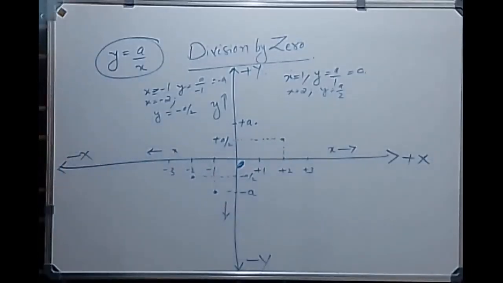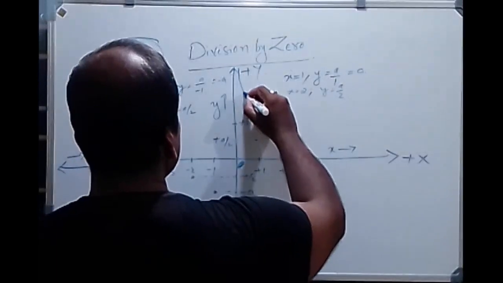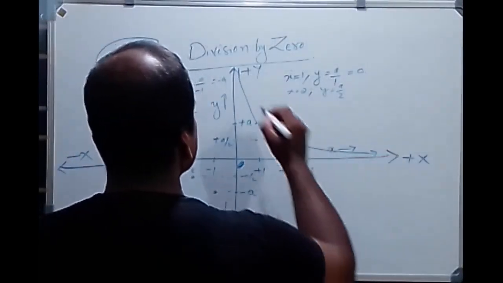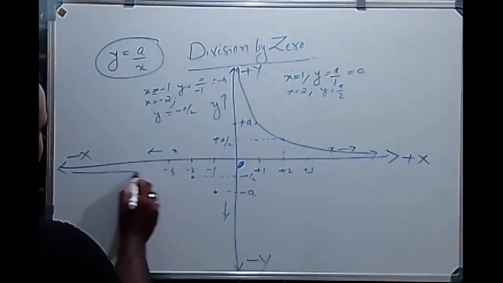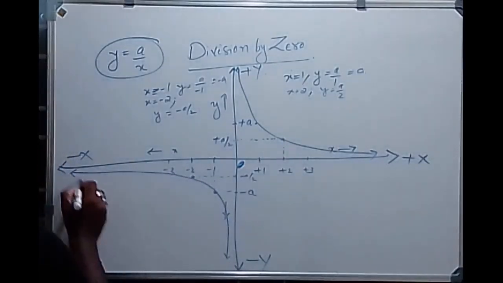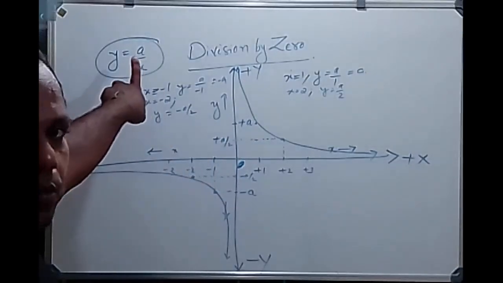When we draw the graph, it is a smooth curve including these points, like this. On the other side also, the graph is a smooth curve including points like this. This is the graph of y is equal to a divided by x.